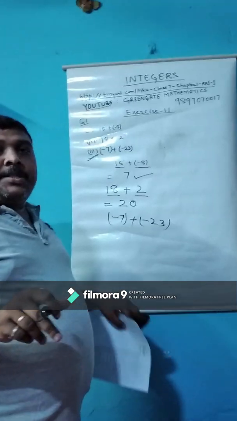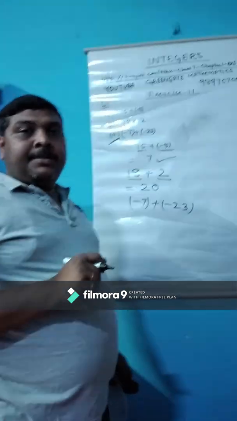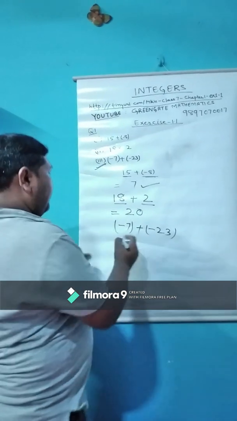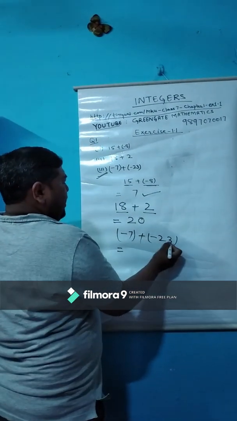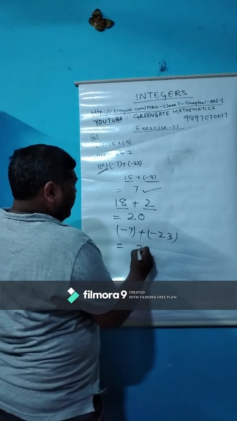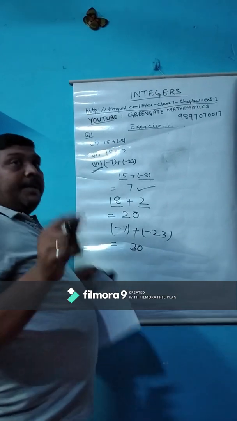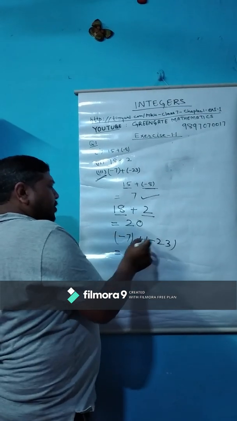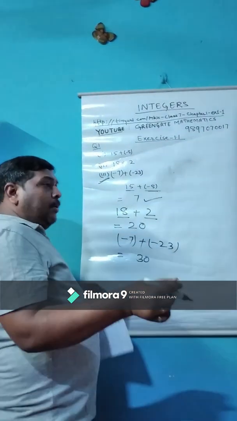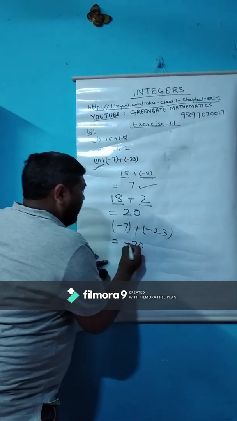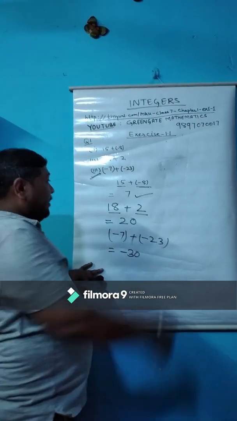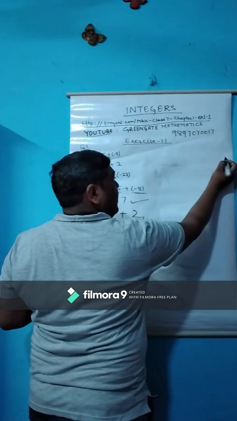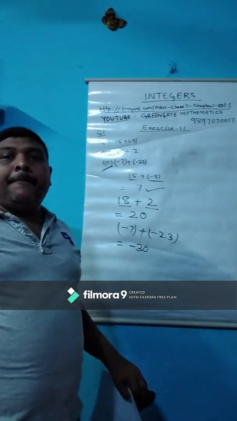If both the numbers are negative integers, then add them. 23 plus 7 is 30. Now we will discuss its sign. Here it is negative and here it is also negative, so the negative sign will occur. Children, we have to solve these 3 questions in this way.